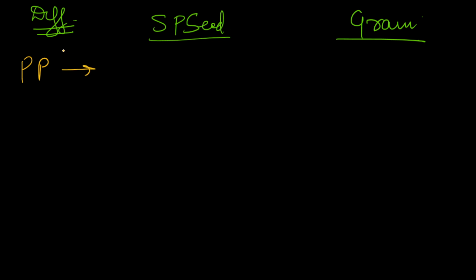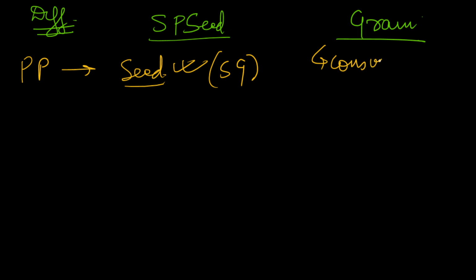Scientifically produced seeds are generally produced for seed only, under strict guidelines. Whereas grain is generally grown for consumption, but can be used for sowing also. So this is the first difference.